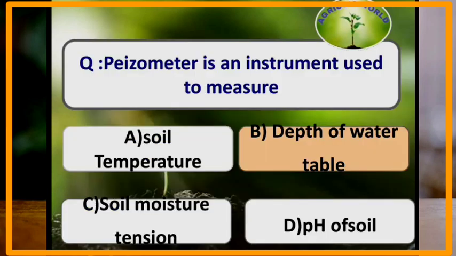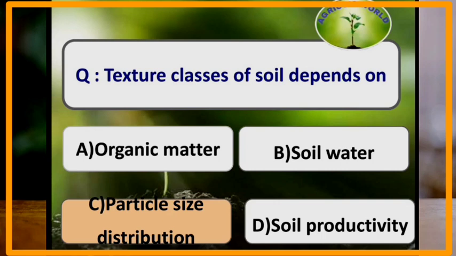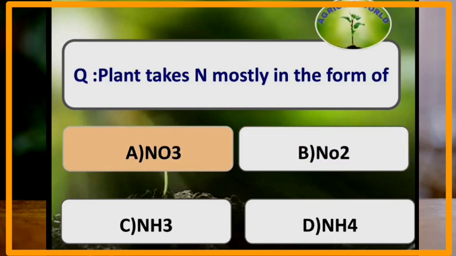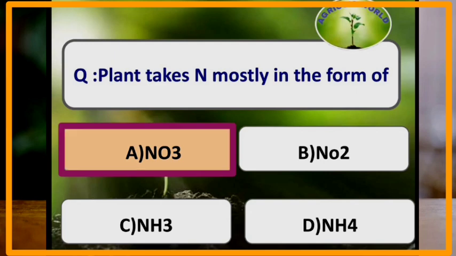Piezometer is an instrument used to measure which of the following? Piezometer is an instrument used to measure the depth of the water table. Texture classes of soil depends on particle size distribution. Indian economy is mixed type. Plant takes nitrogen mostly in the form of nitrate.